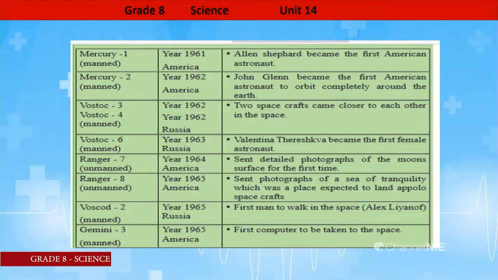Then Ranger 7. In the year 1964, it was launched by the Americans and sent detailed photographs of the moon surface for the first time. That is another very important historical event. The Ranger 7 spacecraft sent detailed photographs of the moon surface for the first time in the year 1964.